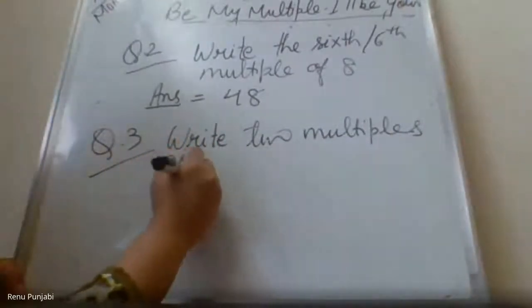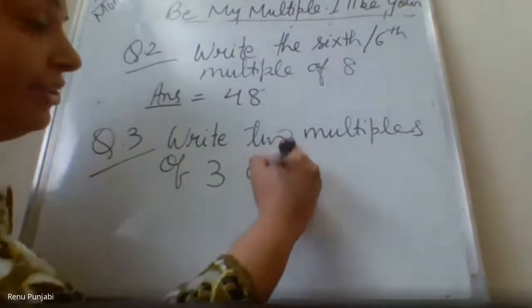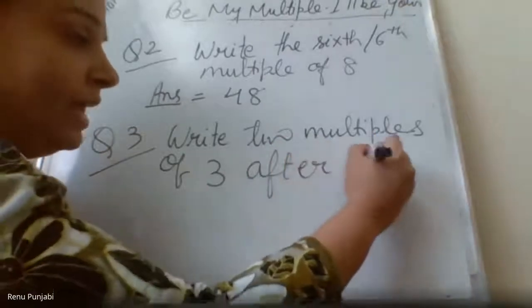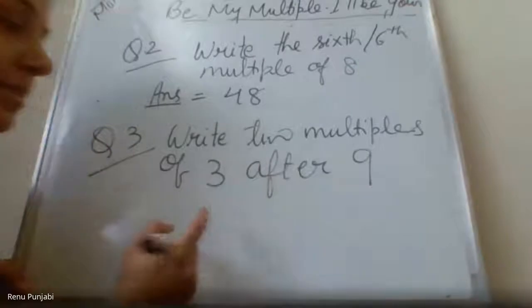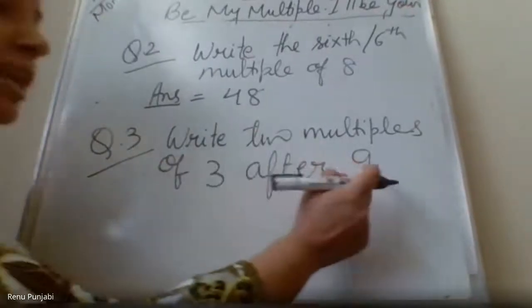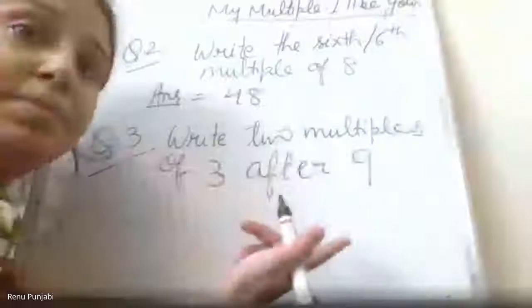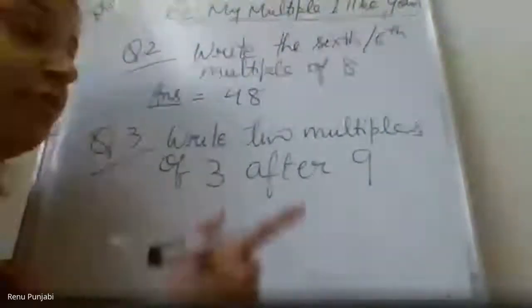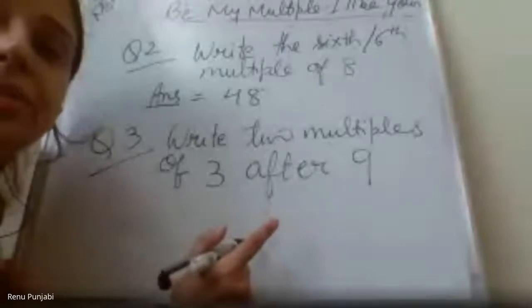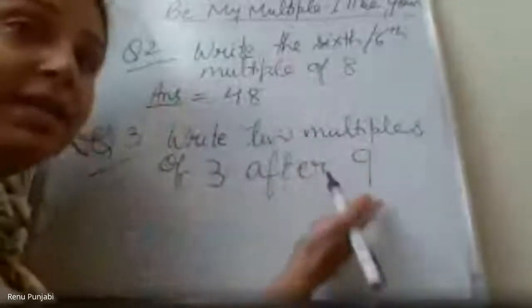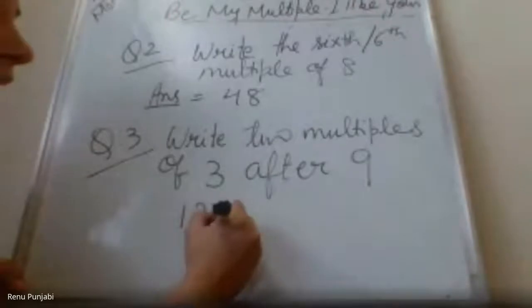of 3 after 9. You know that 9 is the multiple of 3, right? So after 9, write two more multiples. You will not write from the beginning now. They have already instructed you. Nishika, just pay attention here on the question. Write two multiples of 3 after 9. You know 3 times 3 is 9. Two more multiples. Yes, it will be 12 and 15.